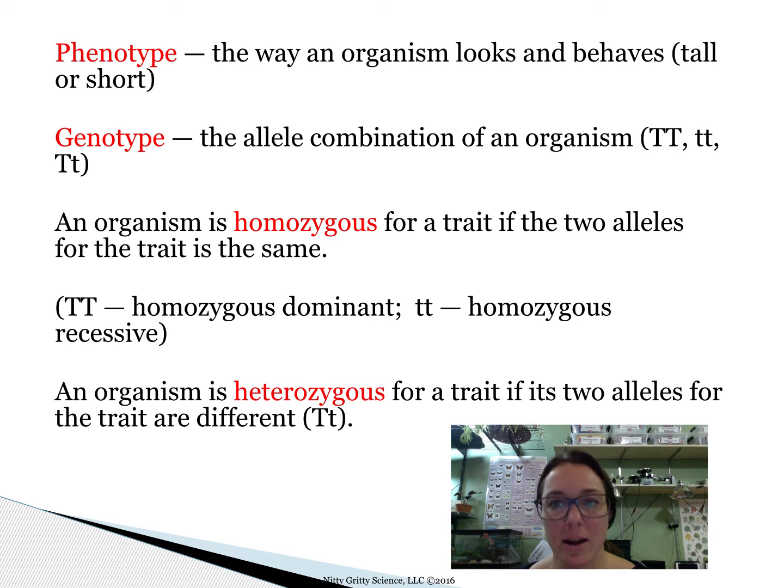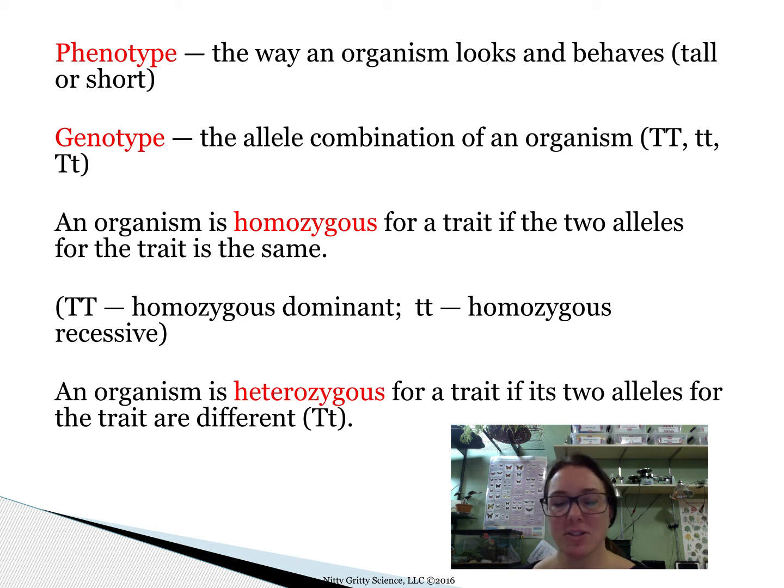I've got brown hair, but both of my kids are blonde. So my phenotype is brown hair, but I must also carry a blonde hair allele, but you just don't see it because the dominant brown hair has taken over. So my genotype is probably brown hair and blonde hair.